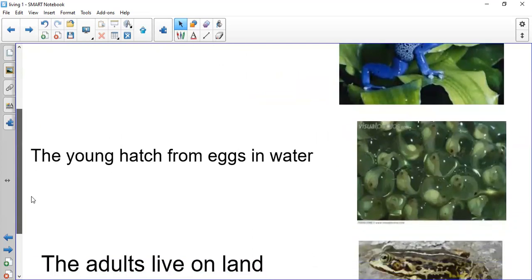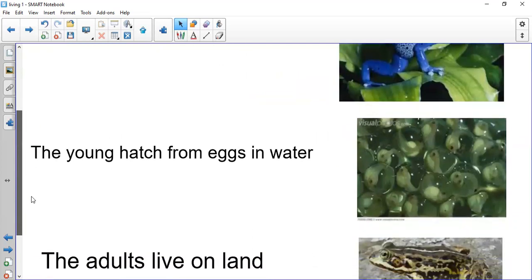Here we have the amphibians lay eggs. They lay eggs, and after this we have the young amphibians. They hatch from eggs in water. I mean, they lay eggs in water. Okay, because the only amphibian that you will study in grade 1 is the frog.